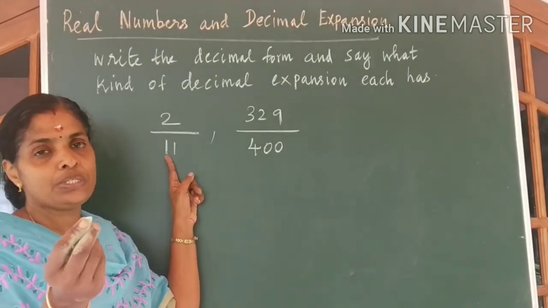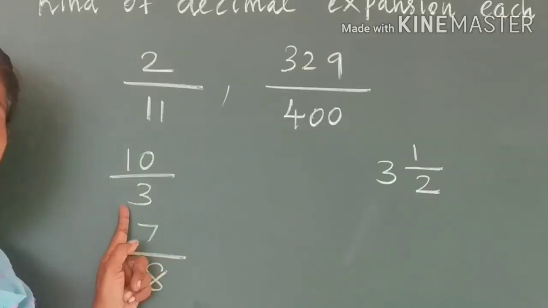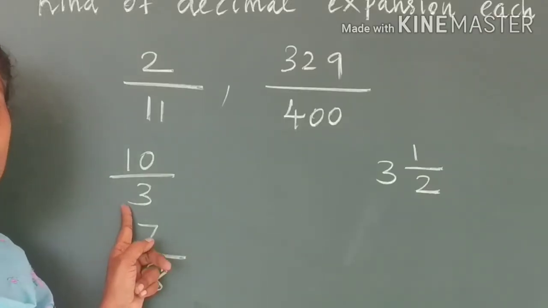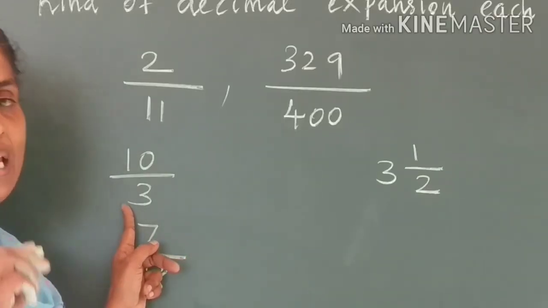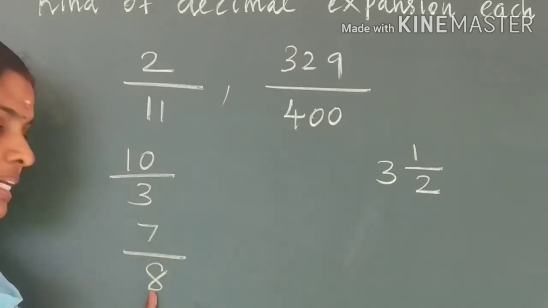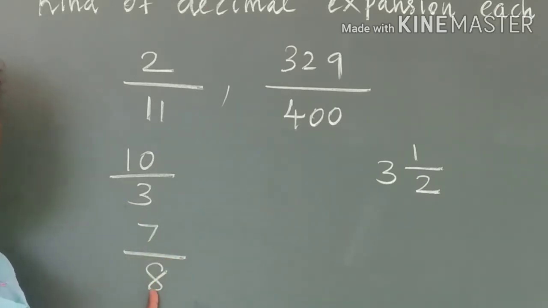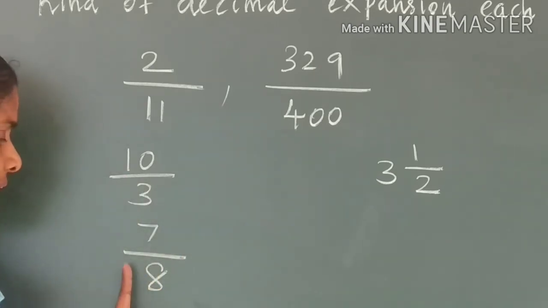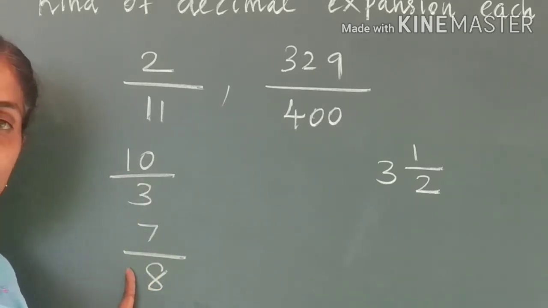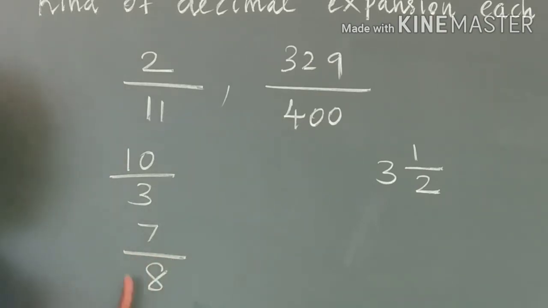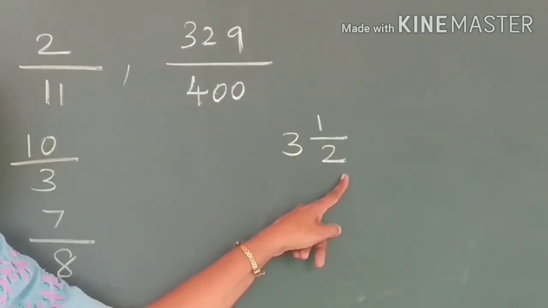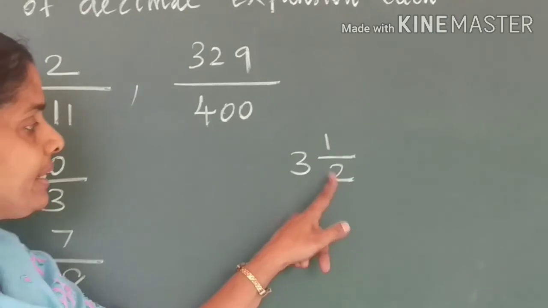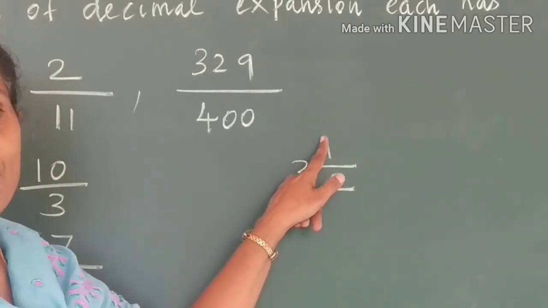I will give you just 2 more examples. Denominator is 3. You are not going to get a terminating decimal. Whereas in this case, 8 can be written as 2 into 2 into 2. So here the decimal expansion will stop at a particular stage. 3 1 by 2 can be written as 3 2s are 6, 6 plus 1, 7.